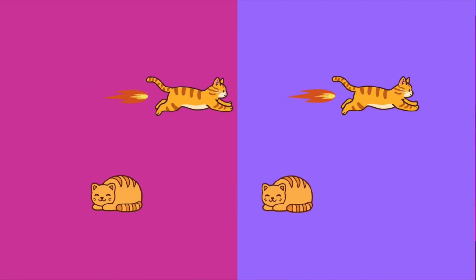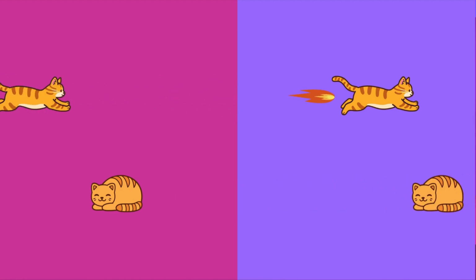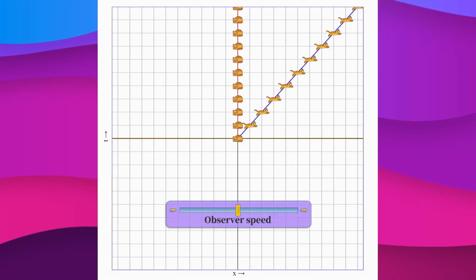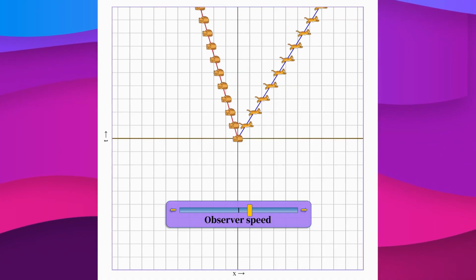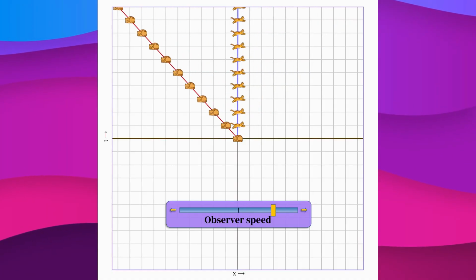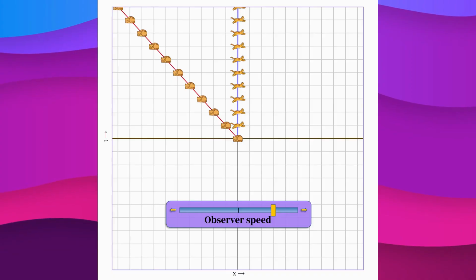Let's try to catch up with the running cat and see what this diagram looks like in its frame of reference. To do this, we just need to shift the points of the diagram to the left along the horizontal lines, so that the running cat becomes stationary for us. The distance between the cats at each moment in time must remain unchanged during this process. So far, everything is fine. Nothing strange is happening. This kind of transformation is called the Galilean transformation. It's clear, logical, and people used it for many hundreds of years, without a second thought.